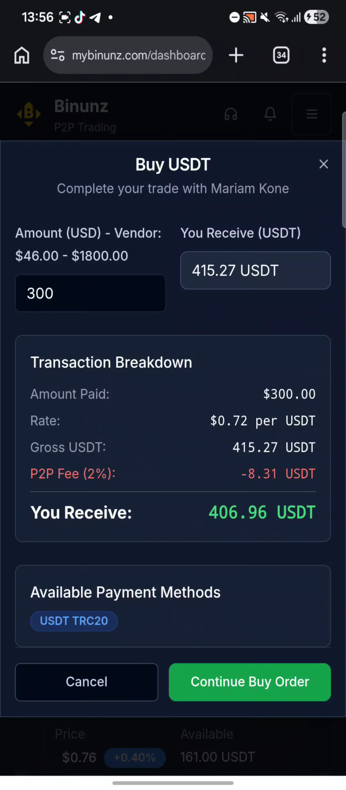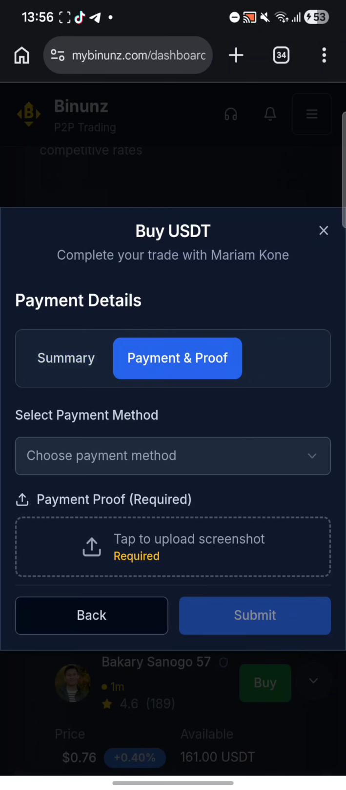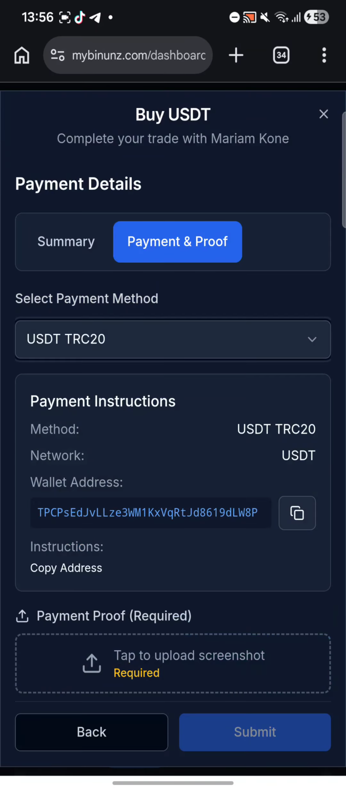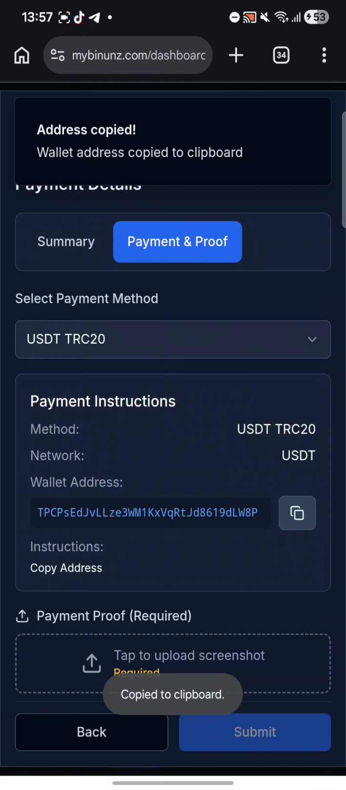So once you come to the buy section and you pull the amount like that, now you click continue and then you go to payment proof. Okay, so you need to pay the vendor to the address provided. So what you do, you click on choose payment and choose USDT, and then this is the vendor address. Okay, and this is the vendor address that you need to copy.